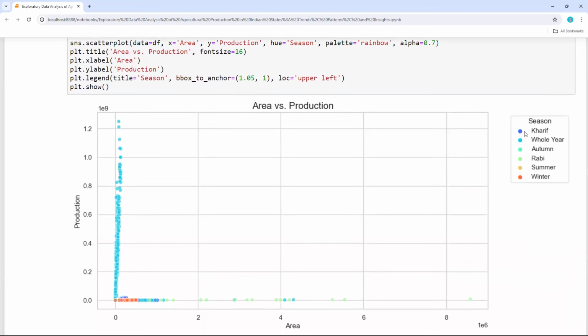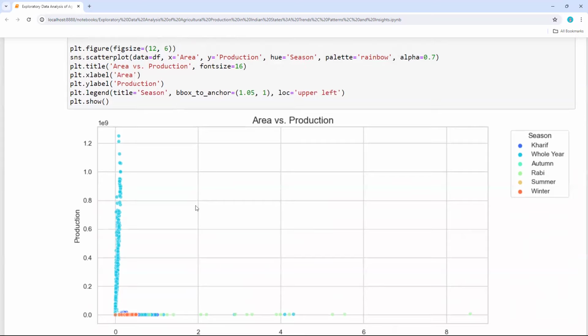So my Kharif season is in blue color. So wherever the blue color is there, that is where my Kharif season crop production will start. Then the whole year, autumn, then Rabi, summer, winter. So we do have 6 seasons. So this is the production versus area-wise data distribution.